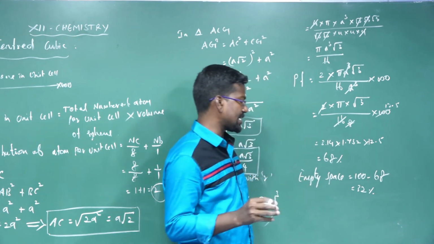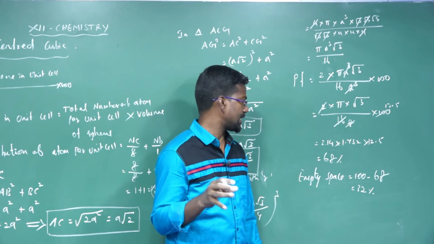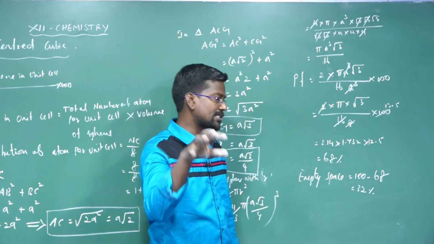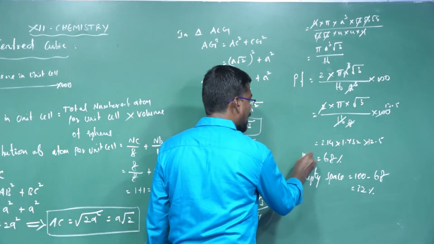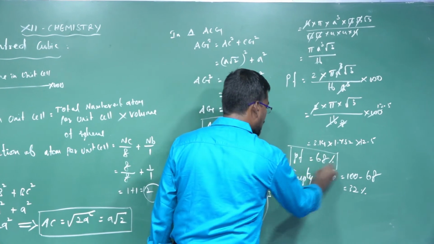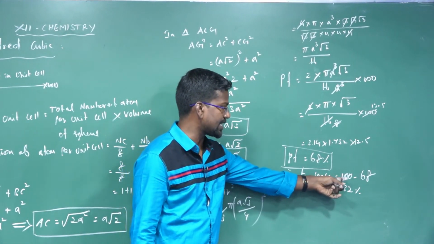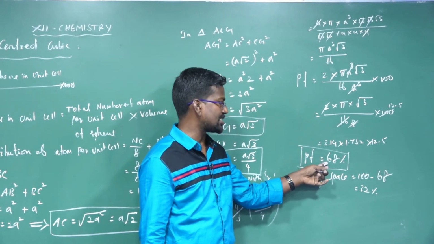So 32% is free space present in body-centered cubic, and 68% of the volume is occupied by spheres. It is the packing fraction, or packing efficiency, of body-centered cubic.